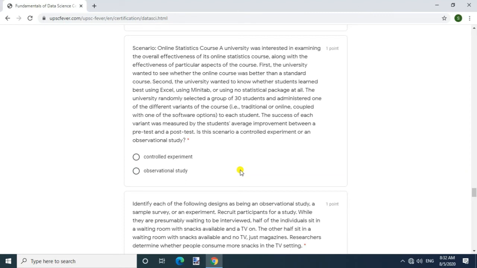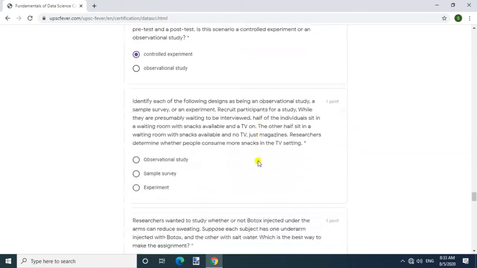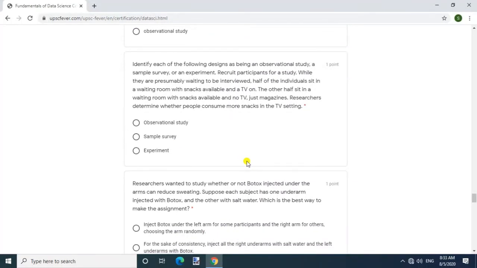The success of each variant was measured by the student's average improvement between a pre-test and a post-test. Is this scenario a controlled experiment or an observational study? Answer, controlled experiment.